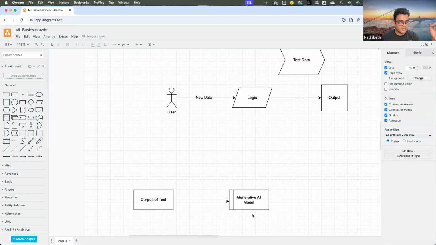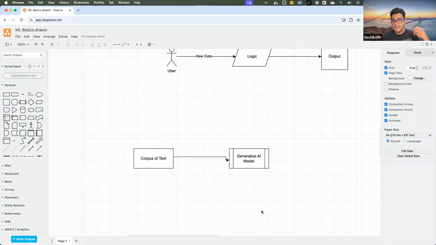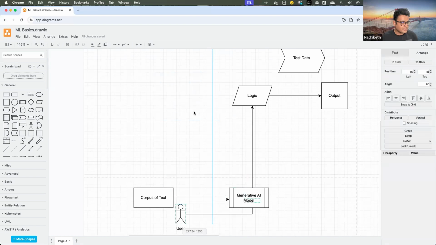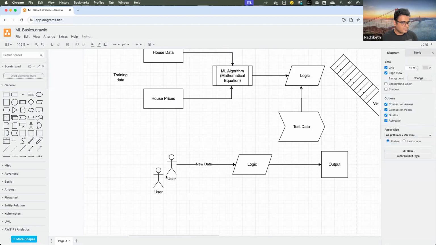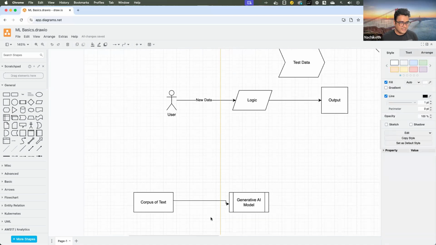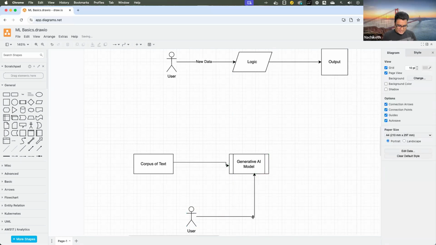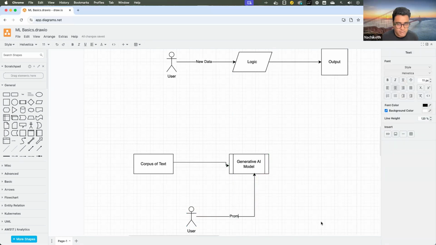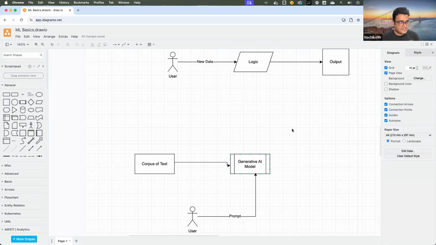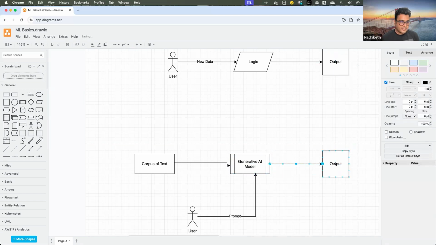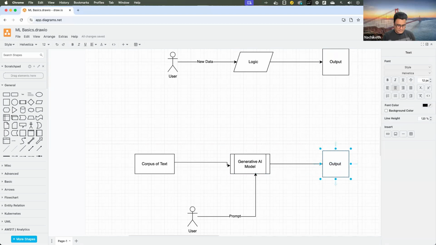Now, if I provide a new input as an end user, which we call a prompt, which is the input I send to this generative AI model, it's going to generate the output based on the learnings from the training data.